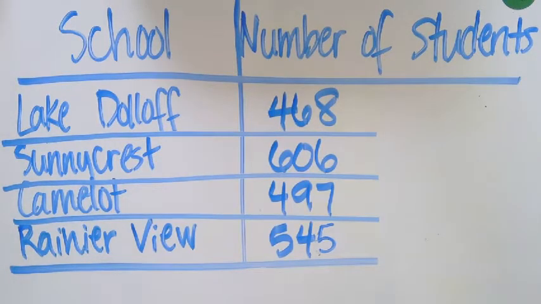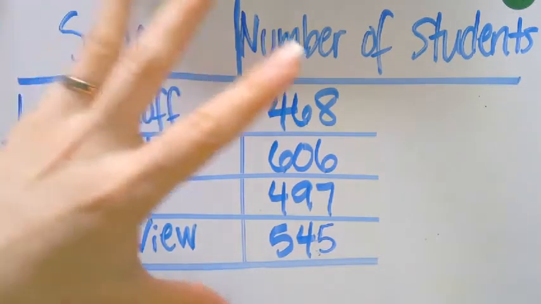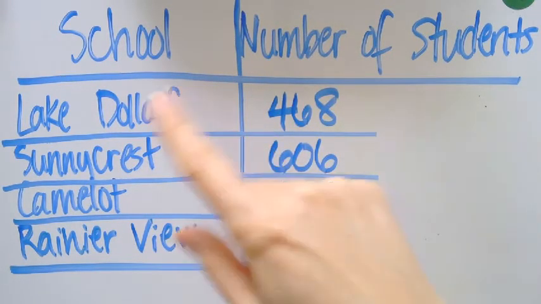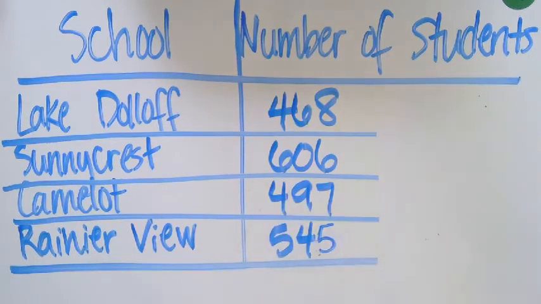All right. So this particular word problem, we might see a problem that reads, how many students total go to these 4 schools? So when you have a question dealing with a table or chart of information, we need to make sure that we're first able to understand what the information presented is, how it's presented, and what the question is asking us to do. I'm going to read the question one more time. Sorry, I just don't have enough space over here. How many students total go to these 4 schools?